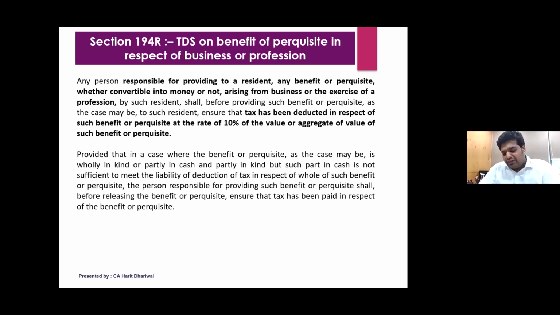So what happens normally? The first question is, who shows this? Who shows this income? That is the exact reason why this TDS was brought in. If you see the memorandum of Finance Bill 2022, it has specified that since the receipt is not shown anywhere, they want to introduce this section just to make sure the receipt is shown. So, for example, how will it be valued? All those things they have clarified in the circular. So we will discuss how that watch will be valued or how that benefit of the hotel will be valued. But whatever the amount is, Mr. A will have to then show it as an income in his books of accounts for income tax purposes.